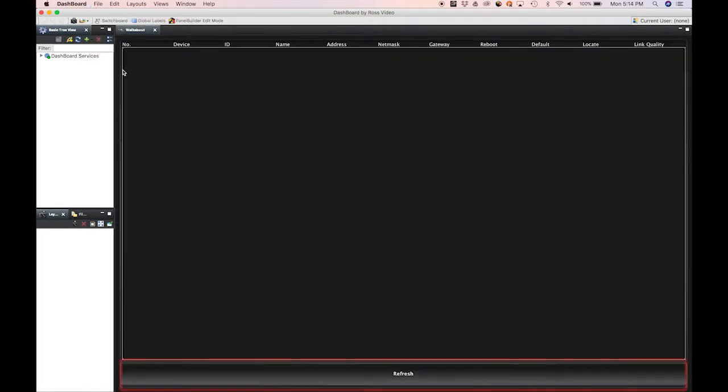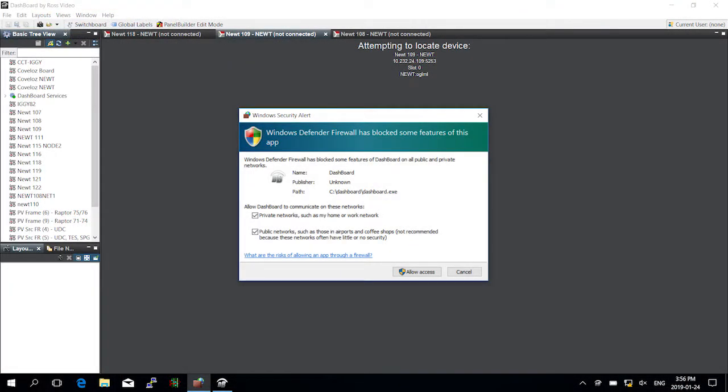You will need to do some rudimentary configuration of your Iggy's network settings using the Dashboard Walkabout feature before a newly shipped Iggy or one that has been factory reset will be available to configure as a device in Dashboard. Walkabout allows you to adjust the IP configuration of your Iggy even when your Iggy is not yet correctly configured for your network. To use Walkabout, open the File menu of Dashboard. Then, click the Show Walkabout item to open the Walkabout tab. Click the Refresh button in the Walkabout tab to see any updates. You may see a warning from your firewall the first time you open Walkabout. If so, allow Dashboard to work on all networks.